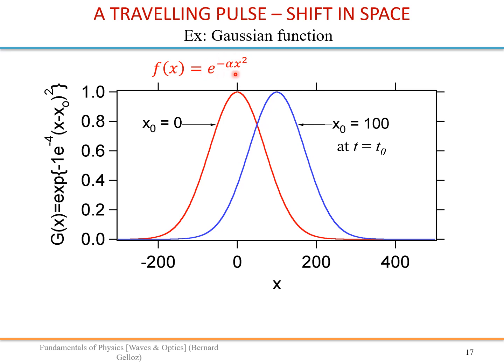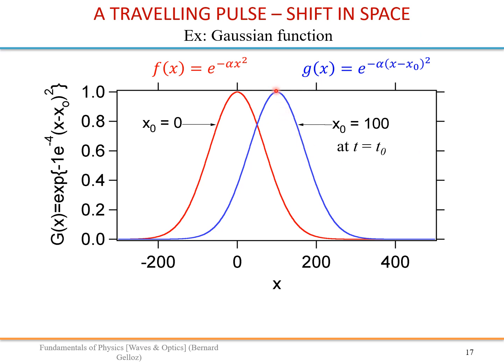It can be obtained from this curve by doing a variable change, changing x to x minus x0. Because the center here was 0, now it is x0. So this function g of x is just f of x minus x0.